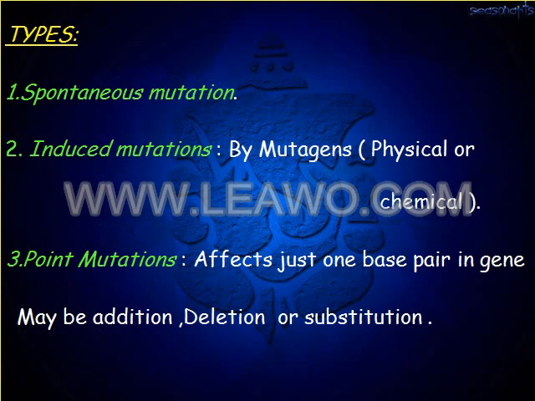Types of mutations. Spontaneous mutations occur usually as a natural phenomenon, and induced mutations occur due to the presence of mutagens, either physical agents or chemical agents. Third are point mutations, which affect just one base pair in a gene. This takes place by addition, deletion or substitution of a base pair.